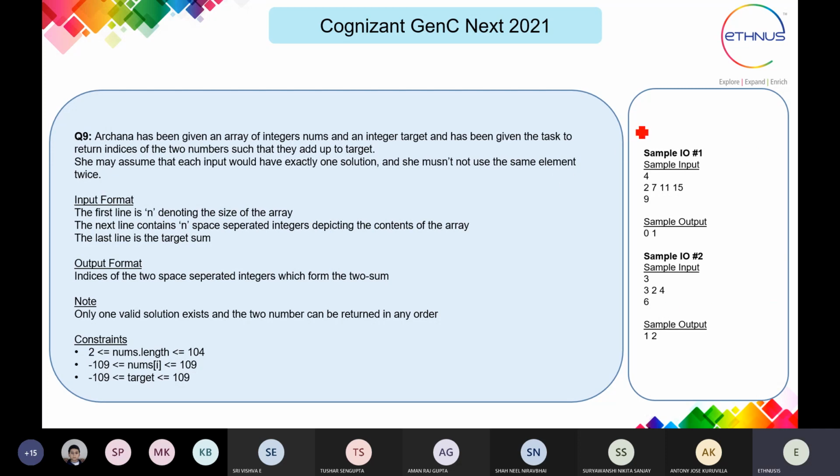Fine. So here you can see the sample input they have given. 4 is the value given as the first input. This is nothing but the number of elements in your array. After that, these are the 4 elements that have been entered in your array, and 9 is the target. What is the meaning of this? 9 is the target whose value has to be matched with the sum of two numbers that are present in the array.